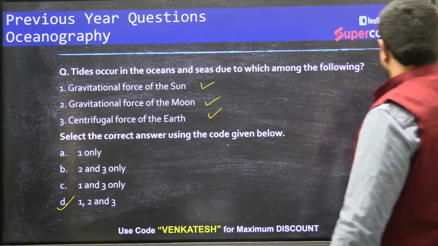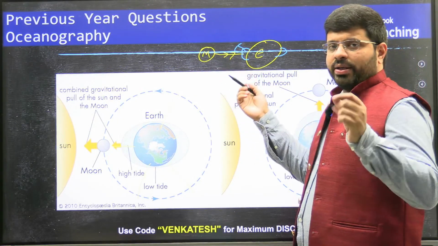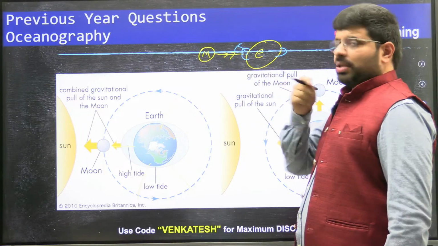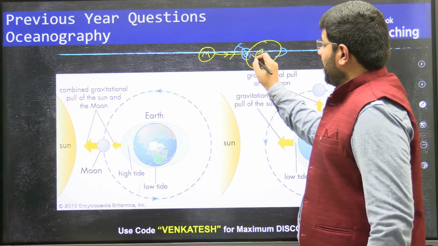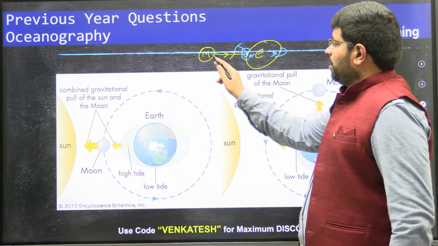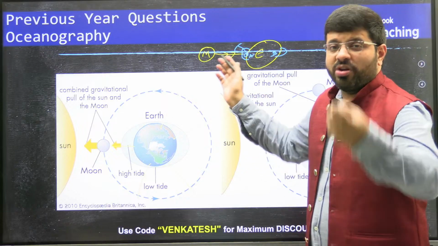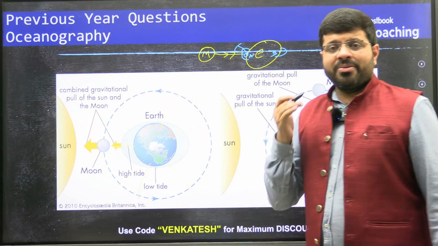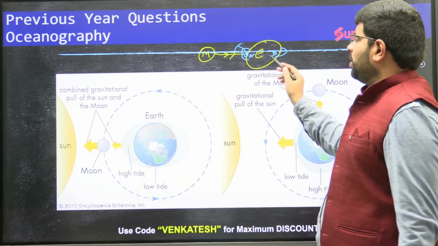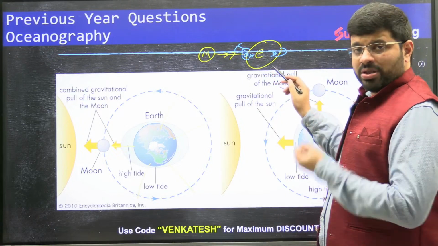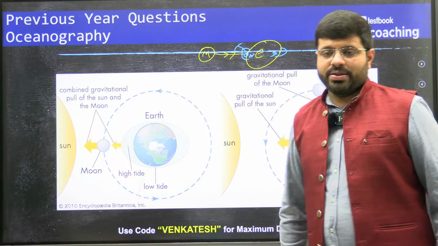When the moon and the earth are in a straight line, from point A to point B, point A will get a high tide because of the tidal gravitational pull of the moon. Point B will also get a high tide, because to counter this extra push, the earth will have a centrifugal force pushing water towards the opposite side. That is the reason why we have tides.